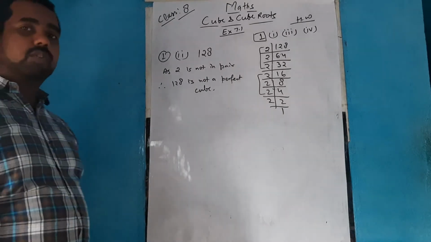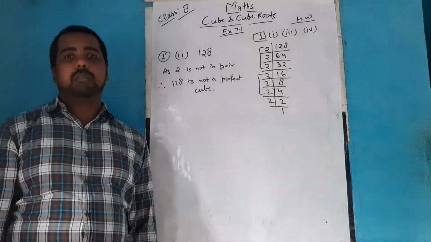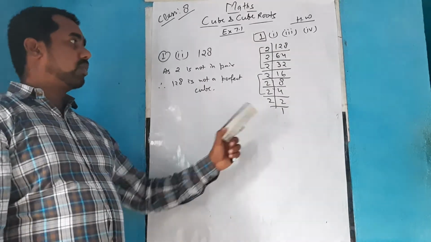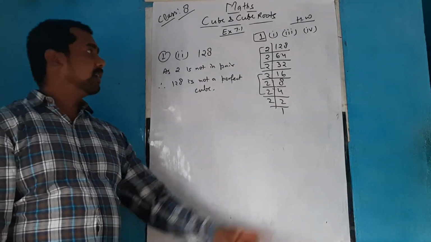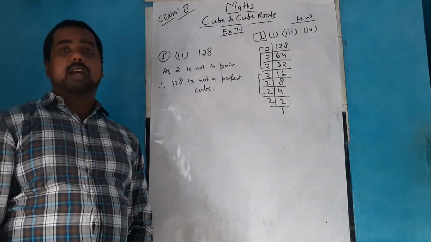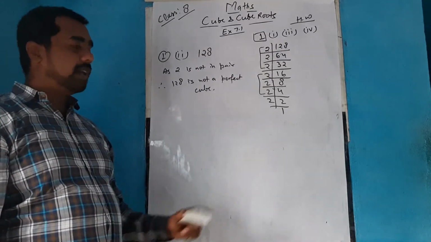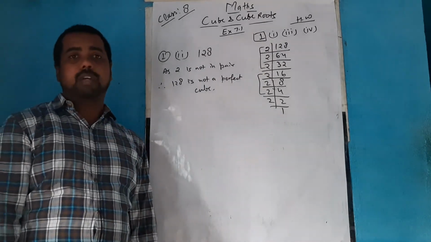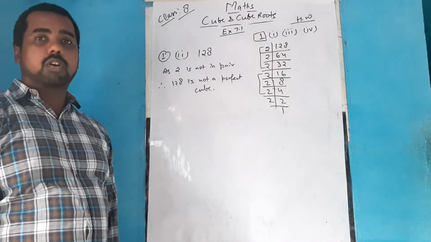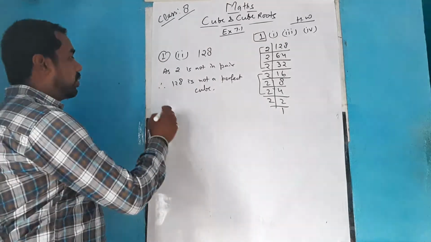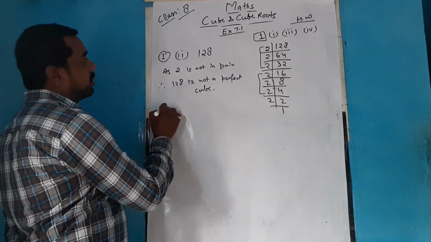So this way you need to check whether the given number is a perfect cube or not. First of all, apply the prime factorization method, make groups of three, and then decide. If they form complete groups of three for the given number, then we'll call it a perfect cube. Otherwise we won't say it is a perfect cube.